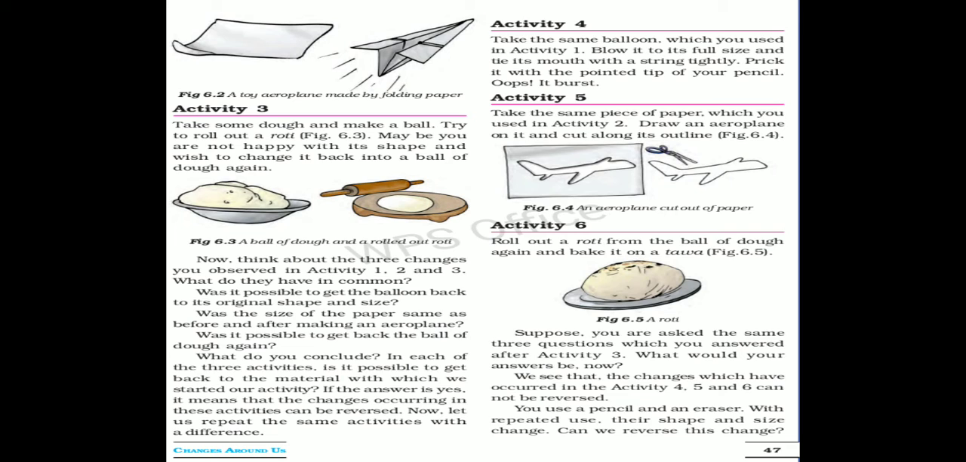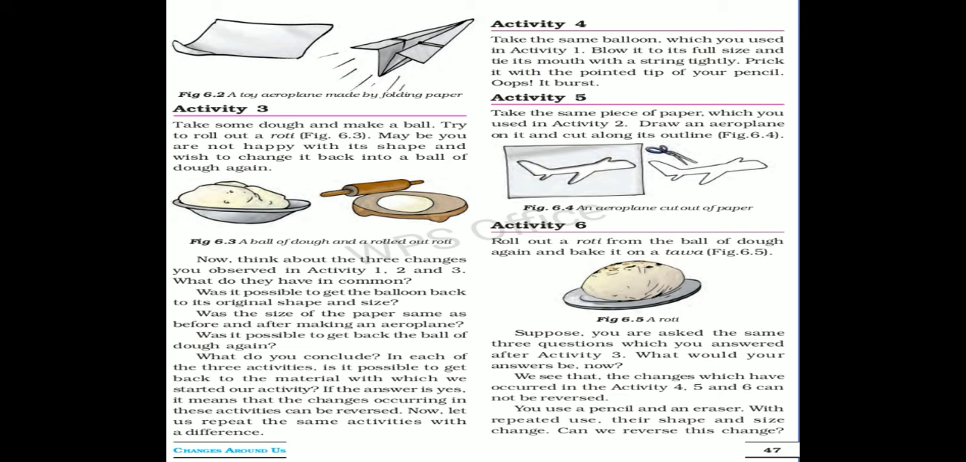Let us now bake the rolled out roti, the roti which you have rolled out. Now bake it on a tawa. We cannot get back the original ball of dough. So the baking of roti is a change which cannot be reversed. So baking of a roti is an irreversible change.